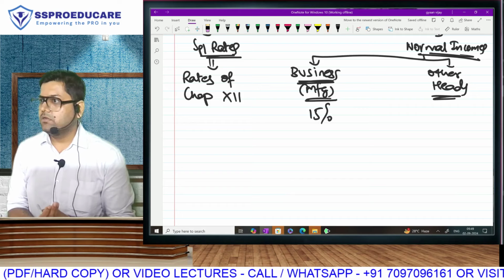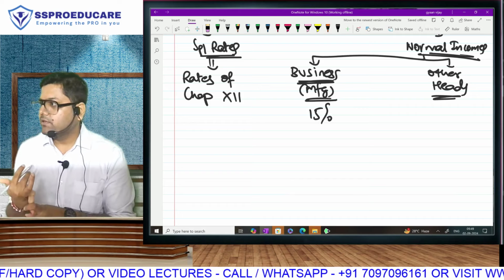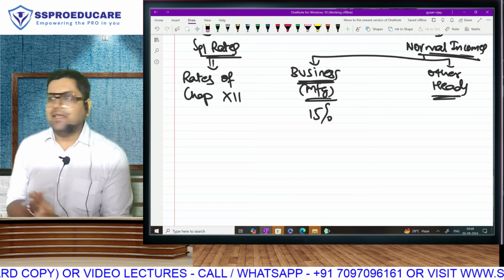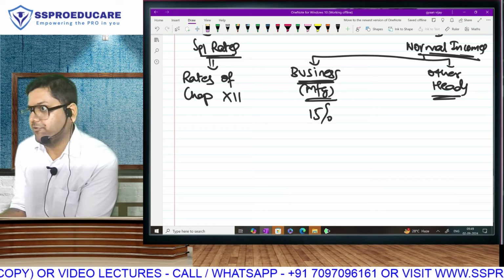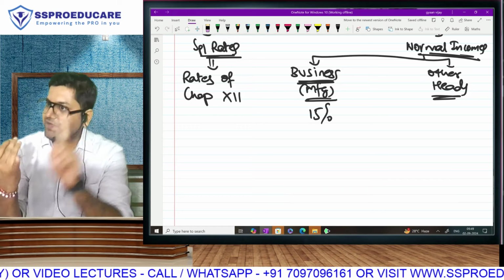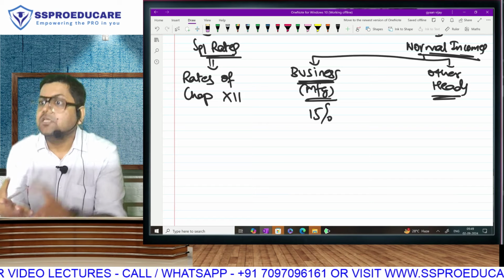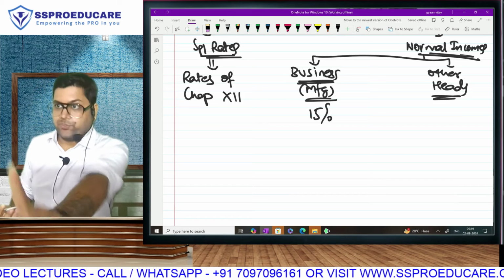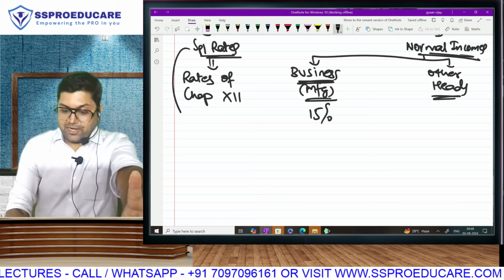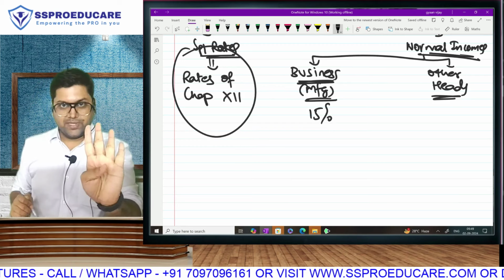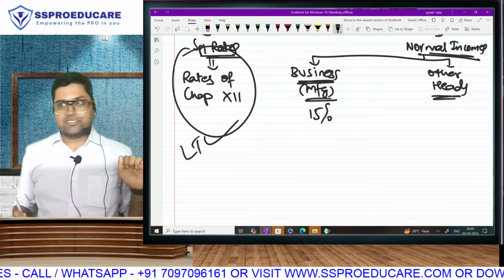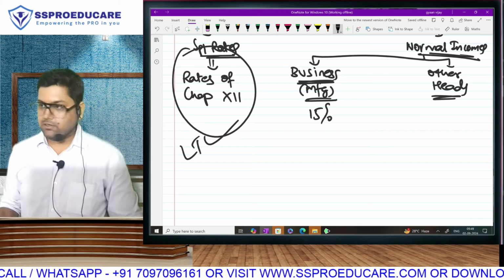Like IFOS, like house property. Salary you can't because you are company or cooperative society. Salary is not possible. But you will have house property. You will have other sources. You will have capital gain. So no, every capital gain does not come here. Listen to me carefully. Long term will always come here, stock market or outside stock market.